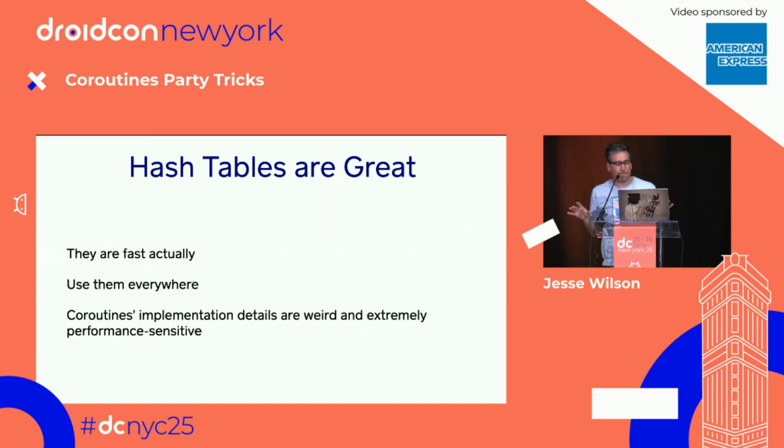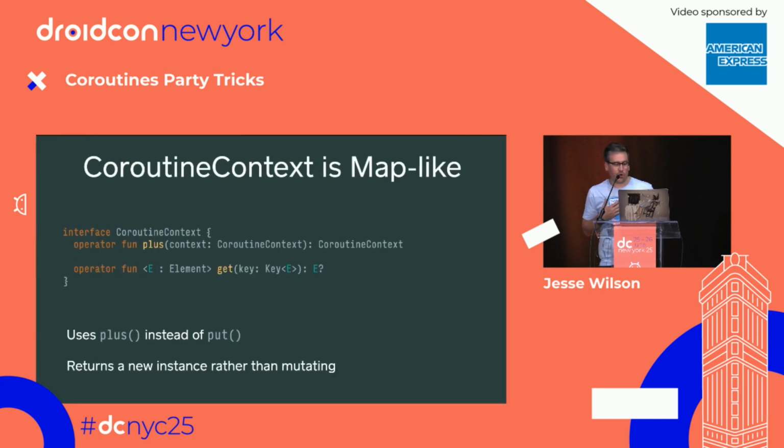This is not intended to knock hash tables. They're fantastic. But coroutines implementation details are weird and extremely performance sensitive, such that using hash tables in the internal implementation of coroutines would be very bad, and you would be able to see it when you run your programs. You would say, oh, don't use coroutines because they allocate a lot of things, and those allocations cost. And so I want to talk about how coroutine context gives us the great taste of hash maps with none of the calories.